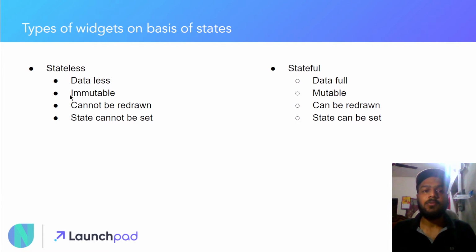Now inside the stateless widget the state cannot be set, whereas inside the stateful widget the state can be set. Let me put it in a simple way. Basically a stateless widget does not need any state, as it is only displaying a fixed kind of data, whereas in stateful widgets we need a state, because we need to change various things inside the app, or update the data or the UI present in the app. So that's why we can set the state of the app according to ourselves, whereas on the other hand the state cannot be set in the stateless widget's case.